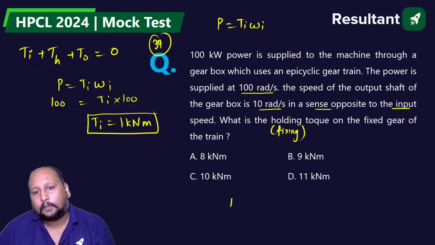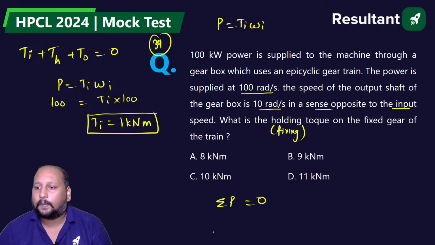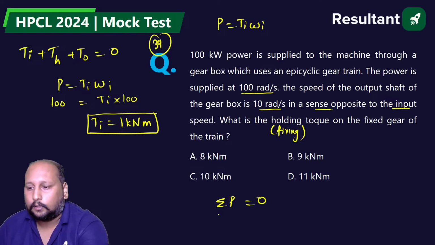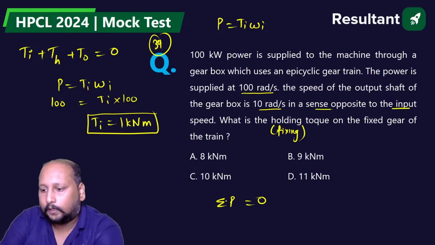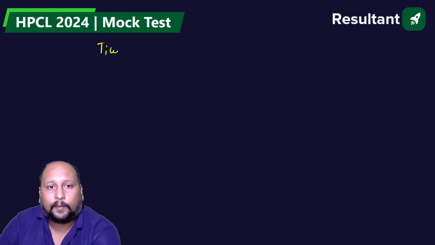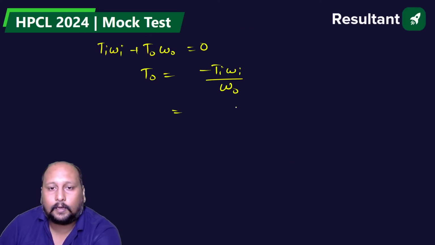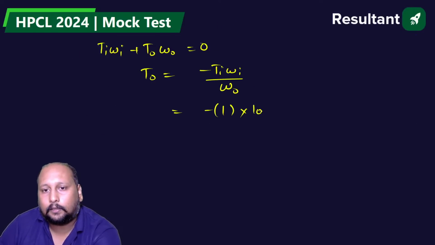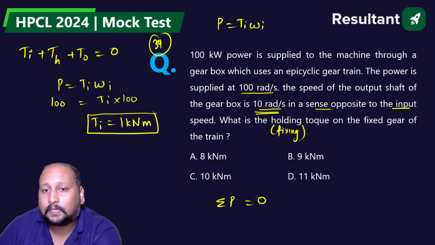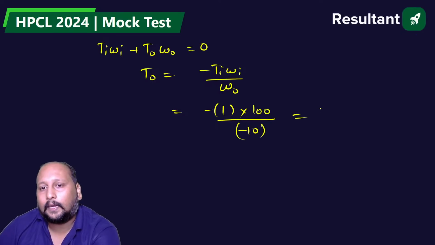And we know that the total power on a system will always be equal to 0 because there are no losses, right? So you have Ti omega I plus To omega O is equal to 0. So To will be equal to minus of Ti omega I by omega O. Ti is 1 into omega I is 100. Now they have given that omega O is 10 but in the opposite sense, so omega O is equal to minus 10. So from here I am getting 10 kilo Newton meter.